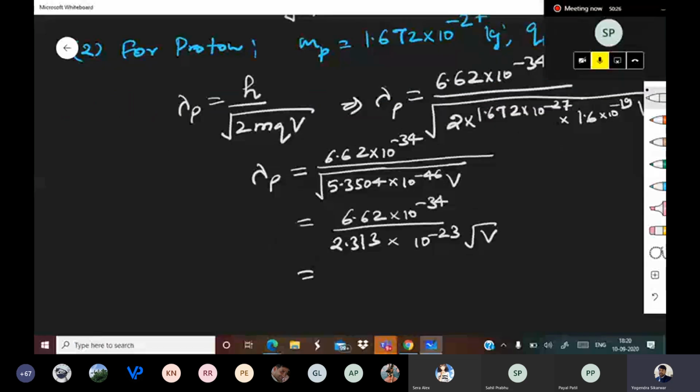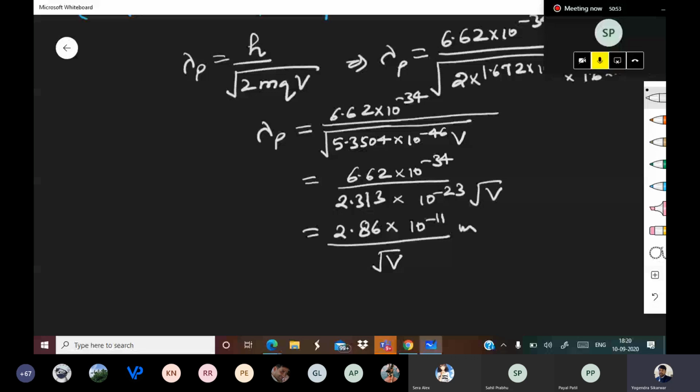All right, so that gives 6.62 divided by 2.313. So that comes out to be 2.86 into 10 to the power minus 11 meters upon root V. You can write it as 0.286 into 10 to the power minus 10 upon root V. Okay, this is lambda of proton.